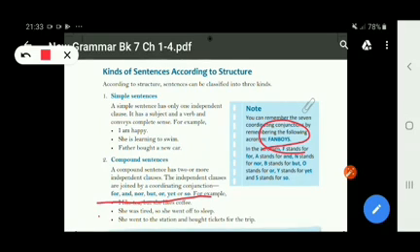FANBOYS means F for for, A for and, N for nor, B for but, O for or, Y for yet, and S for so. So you have to remember these coordinating conjunctions. By this acronym you can easily remember them.